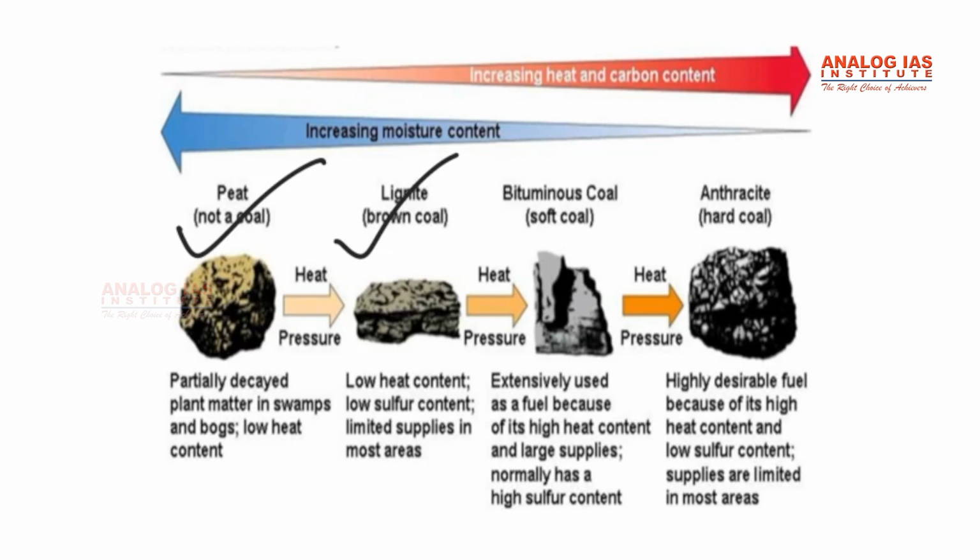Now coming to the third stage, bituminous coal. It is soft coal, the most widely available and used coal. It derives its name from a liquid called bitumen. It contains around 40 to 80% carbon, and the moisture and volatile content is somewhere around 15 to 40%. It is dense, compact, and usually black in color. It does not have traces of original vegetable material like peat does. The calorific value is very high due to the high proportion of carbon and low moisture, and it is used in the production of coke and gas.